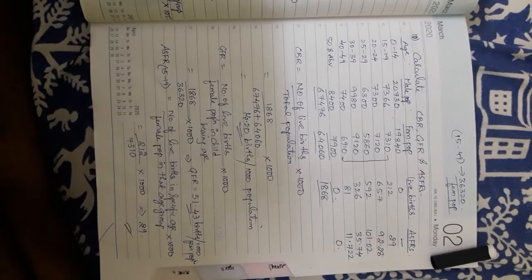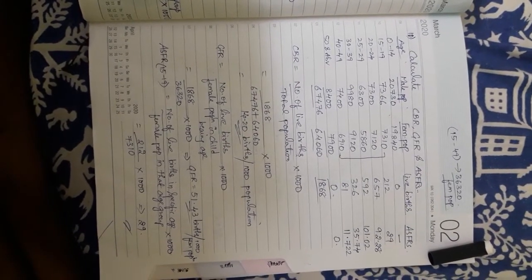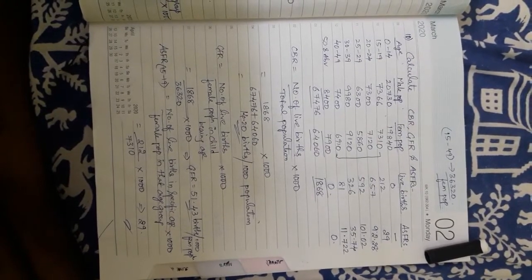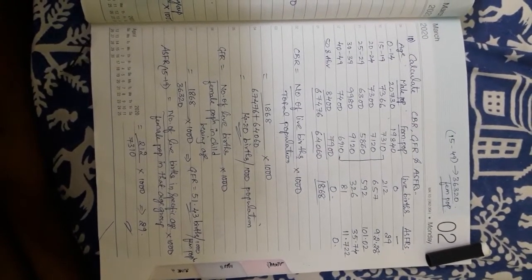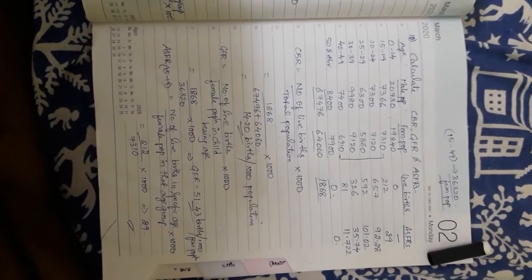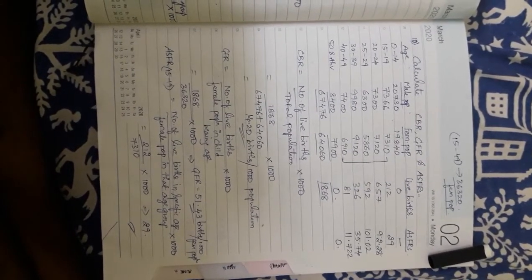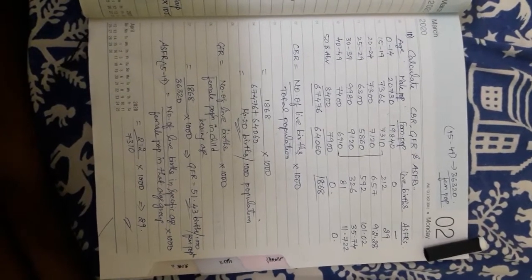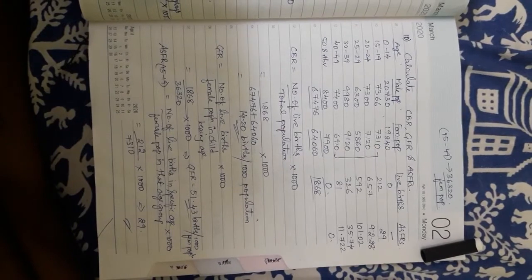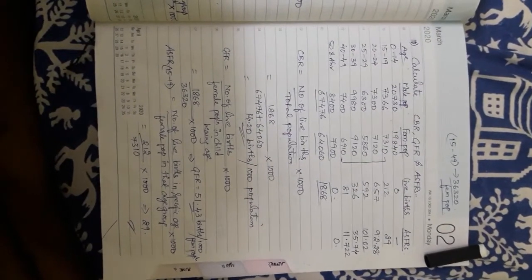See, calculation of CBR. I told you, age and sex composition doesn't matter. We just need to blindly calculate the total population of both male and female. Whatever populations are given in the question, both totals have to be calculated. Sometimes only female will be given, sometimes male and female both will be given.